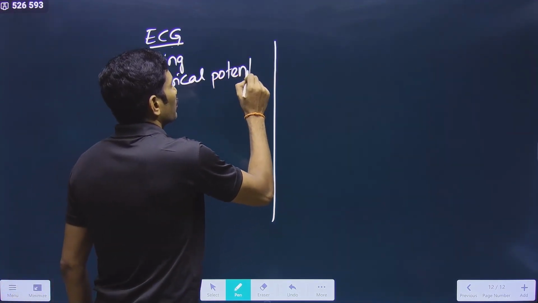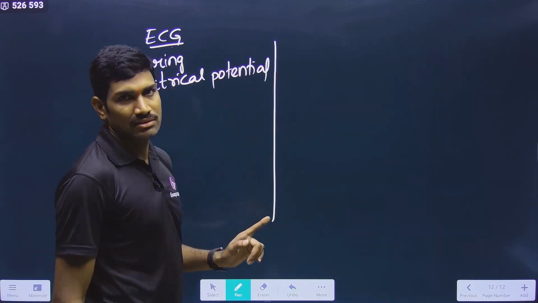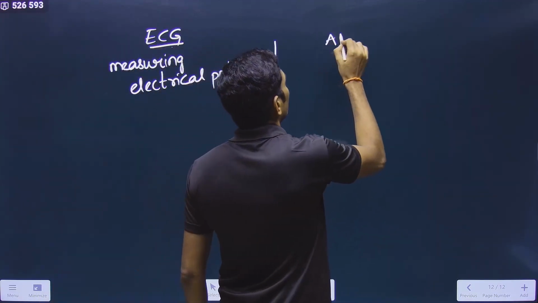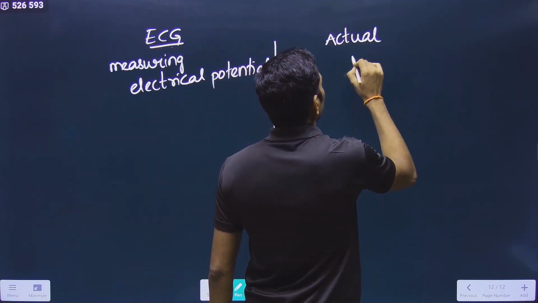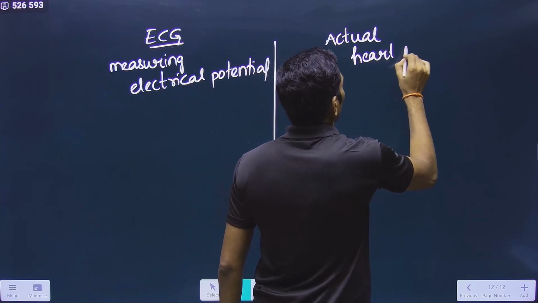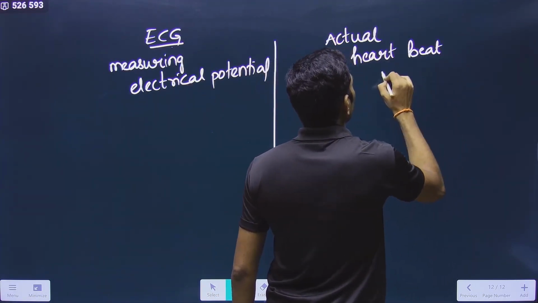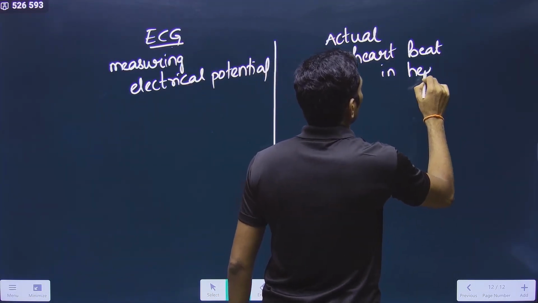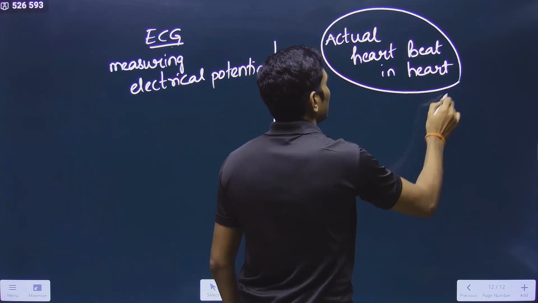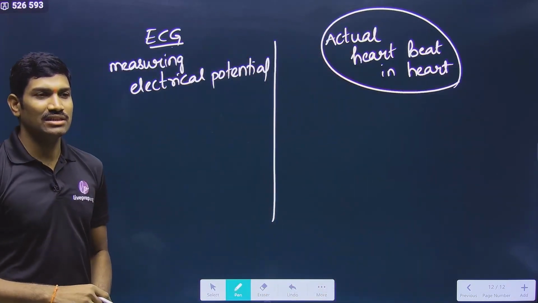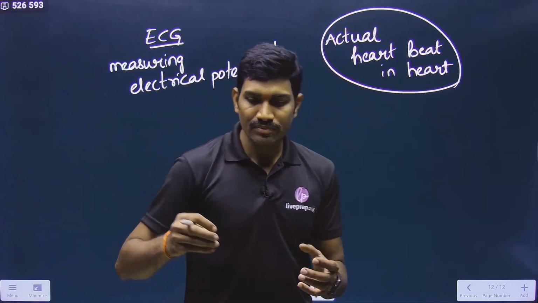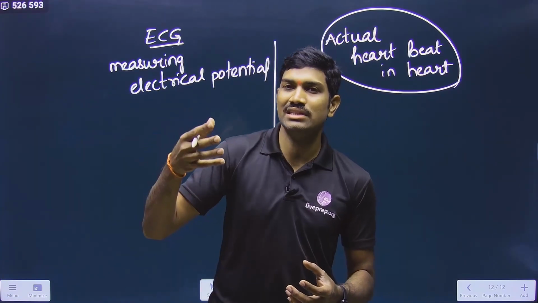And the other one is the actual heartbeat that is happening inside the heart. So please understand this. Here, first electrical potential is generated.